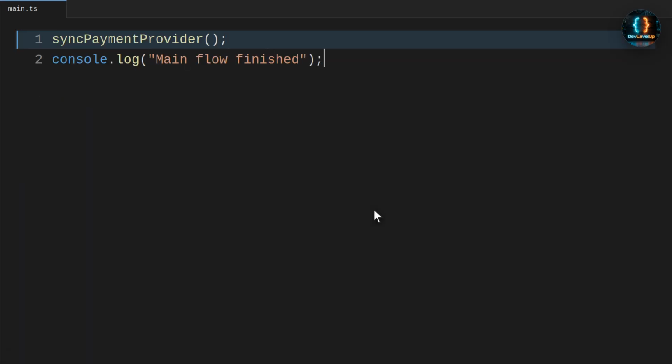Let's unpack the bug. Calling an async function starts it and gives back a promise. If that promise rejects and the caller ignores it, the error has nowhere controlled to go.